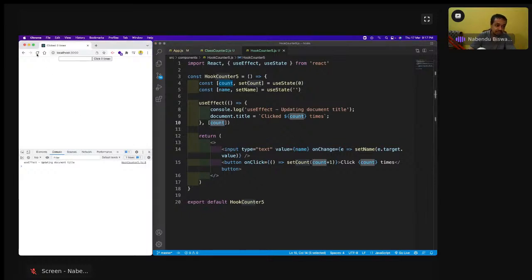Now I will come here, and I will click it. So it will increase, but I will do it again. So see, it is not doing it now. So this is how it is done. This is how this cleaning thing is done. So this is there, and now what are we going to do? We are going to look into another thing, which is useEffect only once.